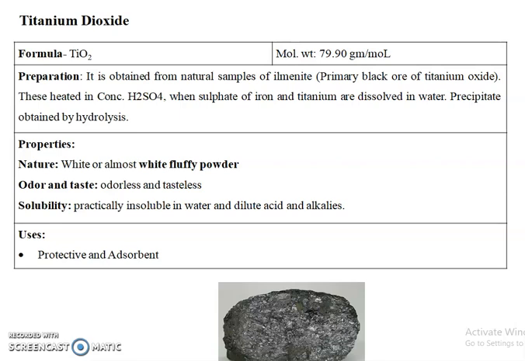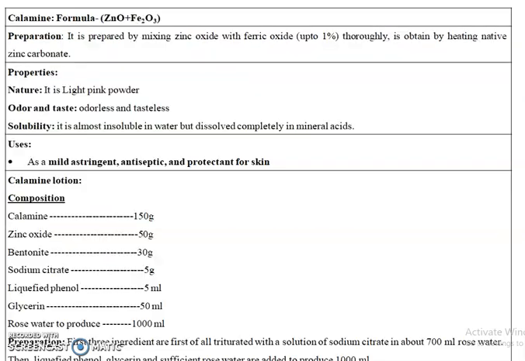The next one is properties. The nature of titanium dioxide: it is a white or almost white fluffy powder. It is also odorless and tasteless, which is practically insoluble in water and dilute acids and alkalis. Basically, titanium dioxide is a protective and adsorbent. The third example is calamine.